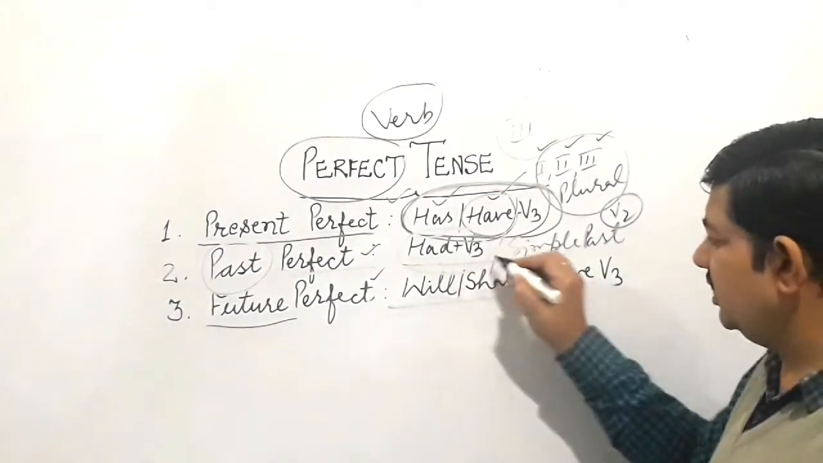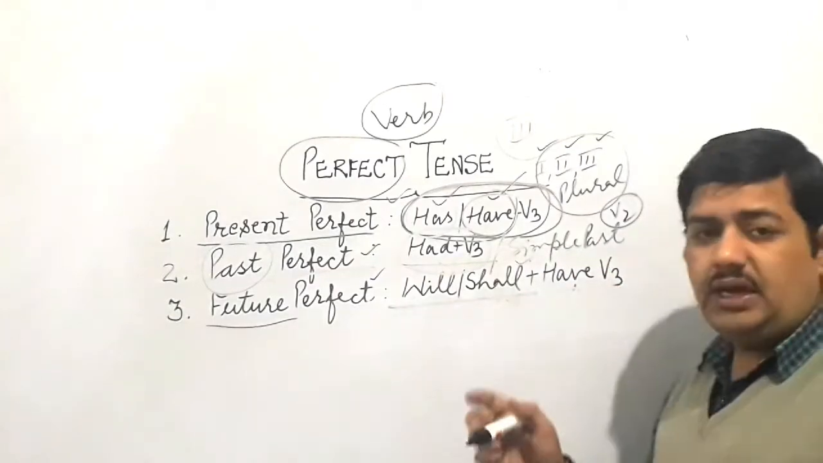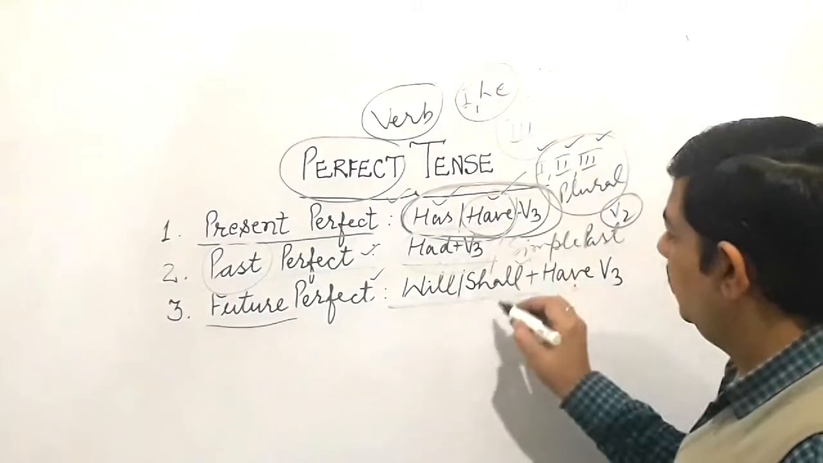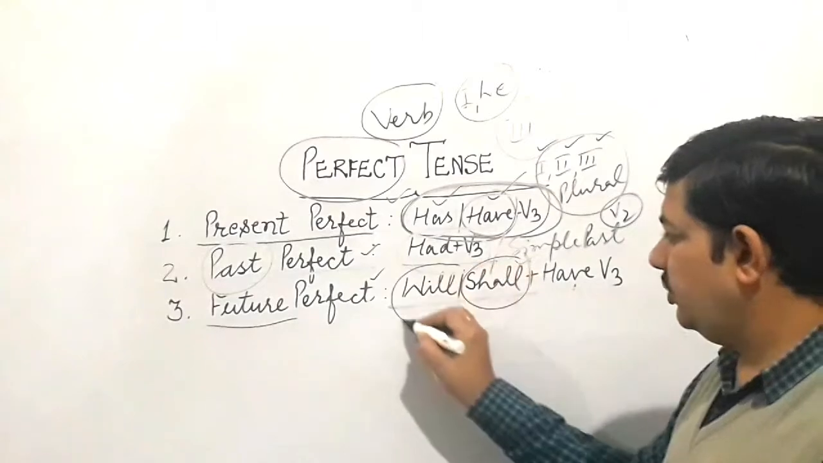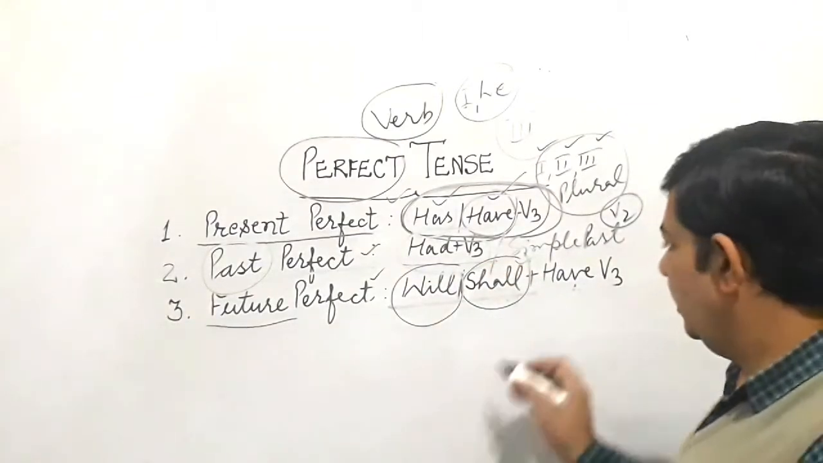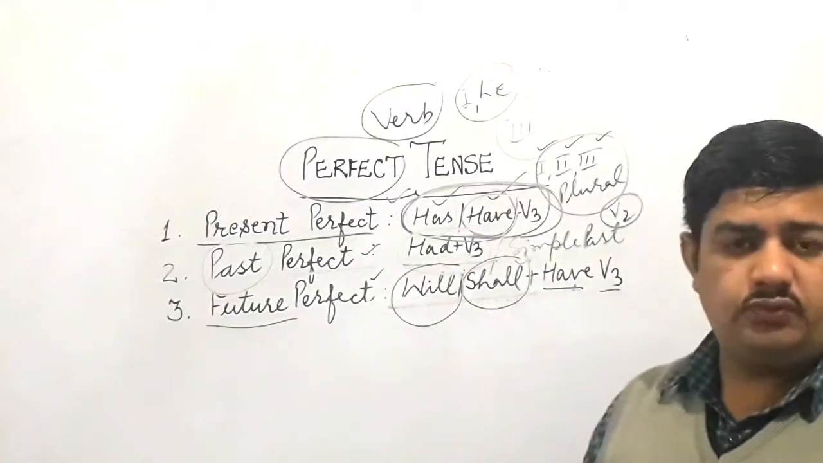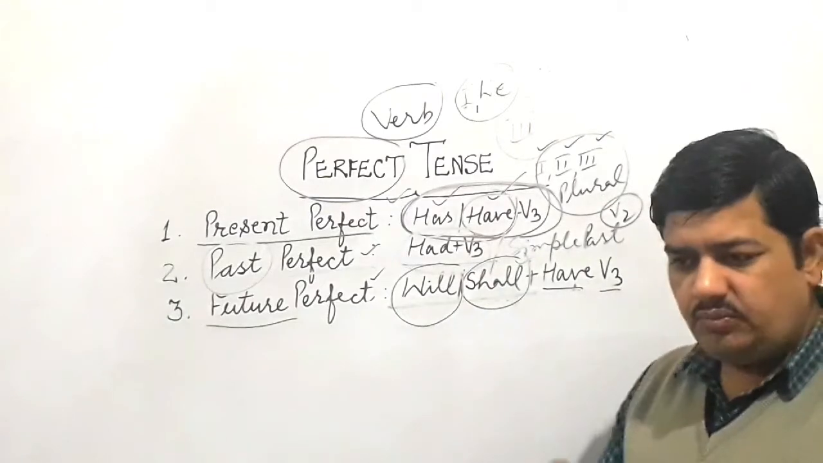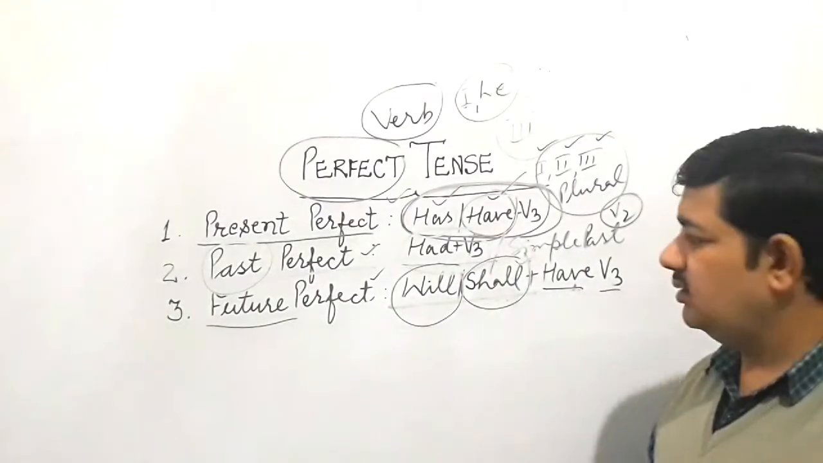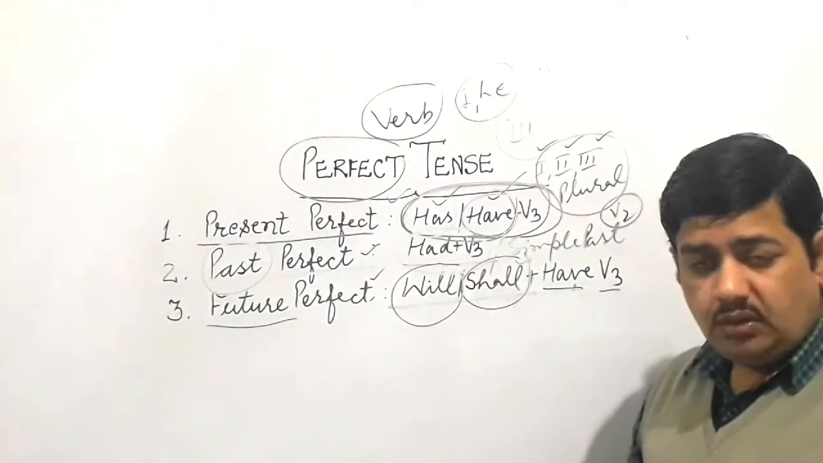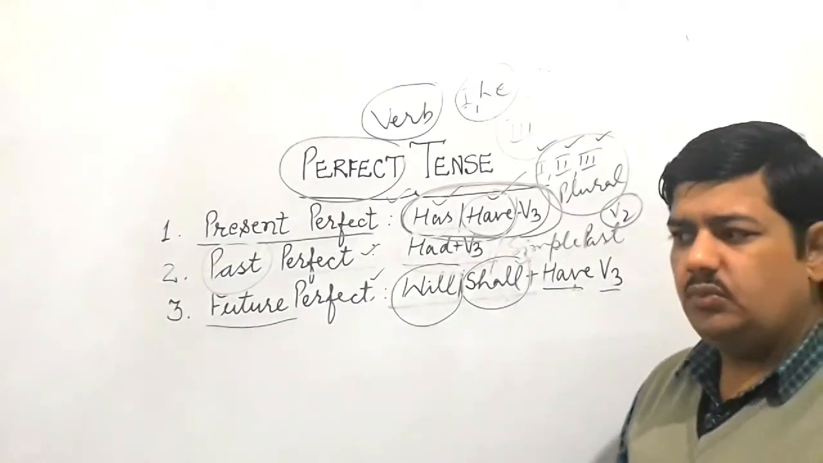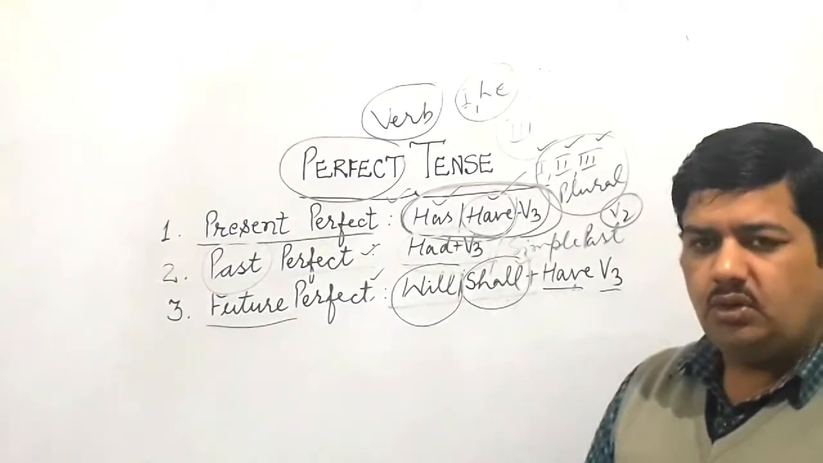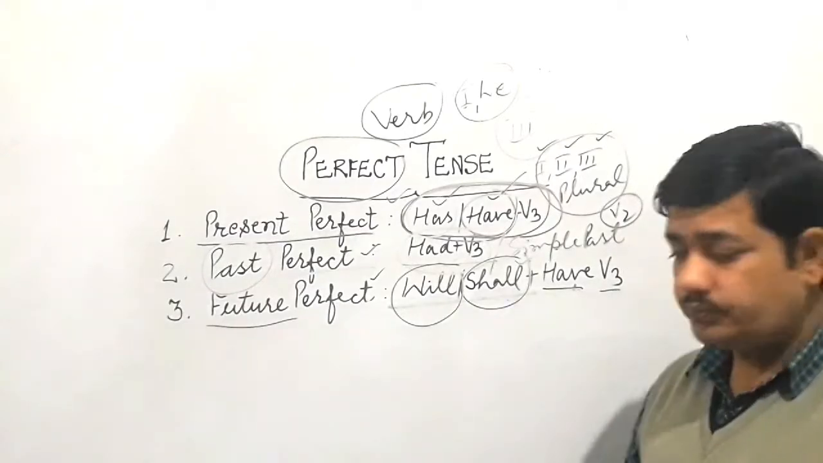See, the helping verbs are only these: will and shall. With I and we, meaning first person pronouns, we use shall. And with other subjects we use will. And then "have" and the third form are common. So "will have" plus third form and "shall have" plus third form. These are the helping verbs. This is the main thing you have to use to make sentences related to future perfect. But again, you have to be very particular about the prominent things you should notice while making sentences of future perfect.